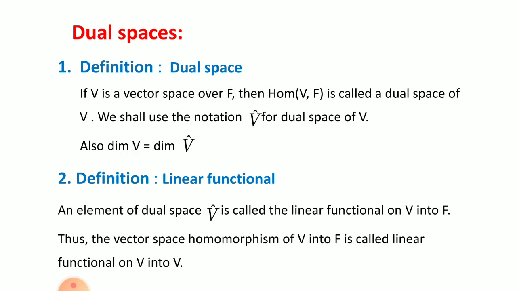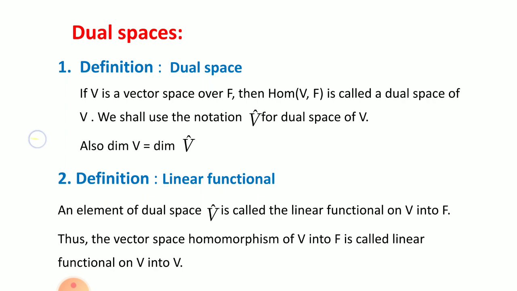Now we shall define a dual space. If V is a vector space over the field F, then Hom(V,F) is called the dual space of the vector space V. Very simple.